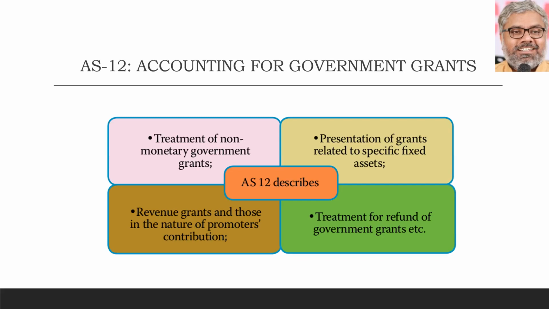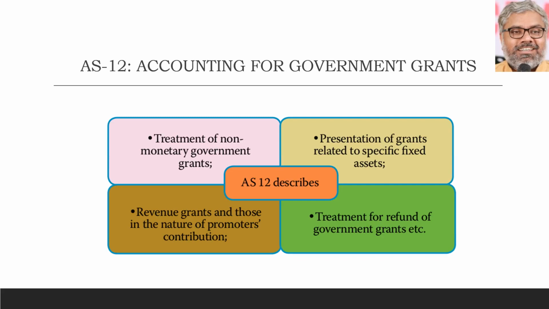A lot of times this is quite common, particularly in India. When any organization purchases alternative energy producing equipment like wind energy or solar energy equipment, government will give some subsidy to the organizations.